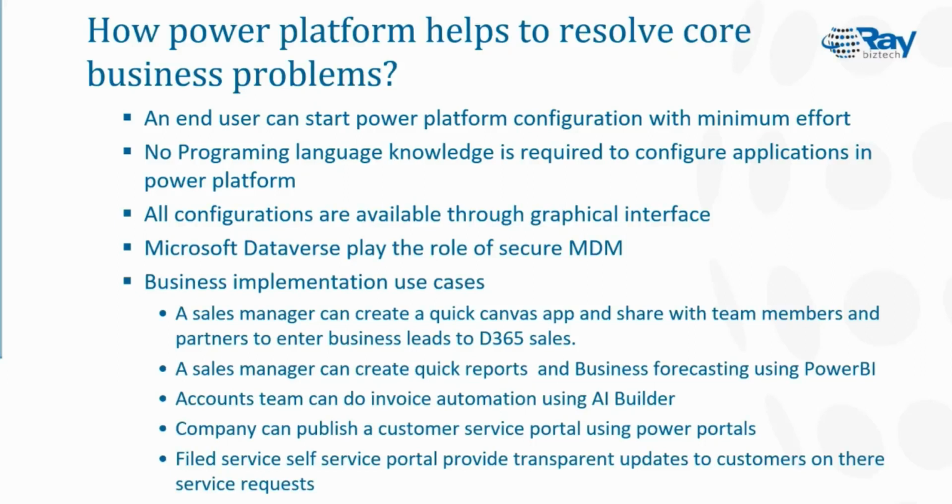Is any person assigned to it, does it require any parts, and what will be the cost for it? Everything is transparent there. So once my technician reaches my home, everything will be available, or if some arrangement is required, that can be available too, and the issue will be closed easily.